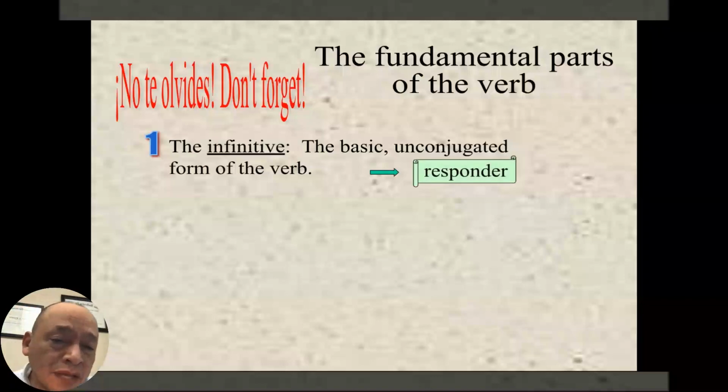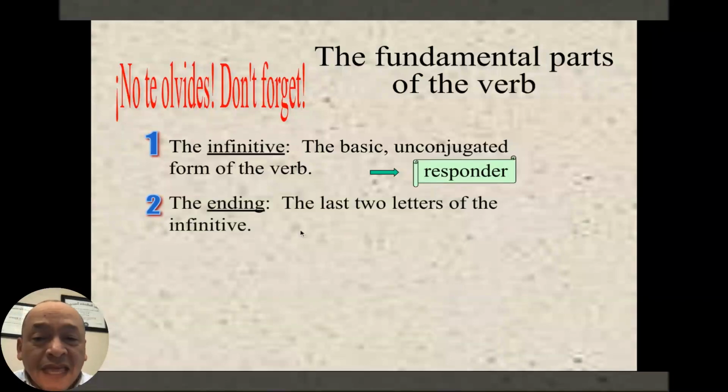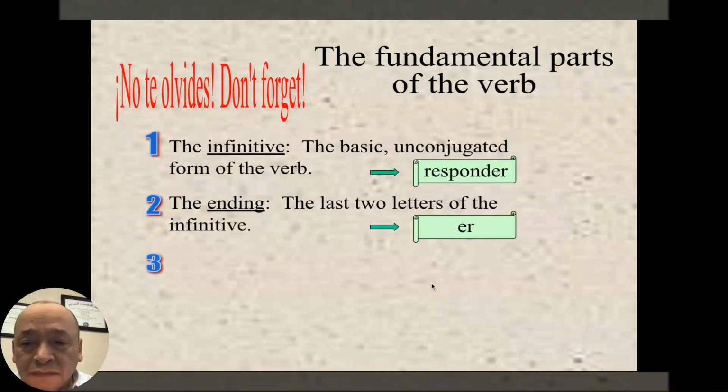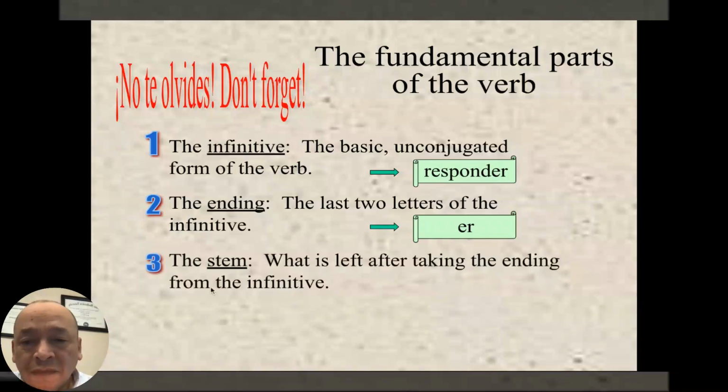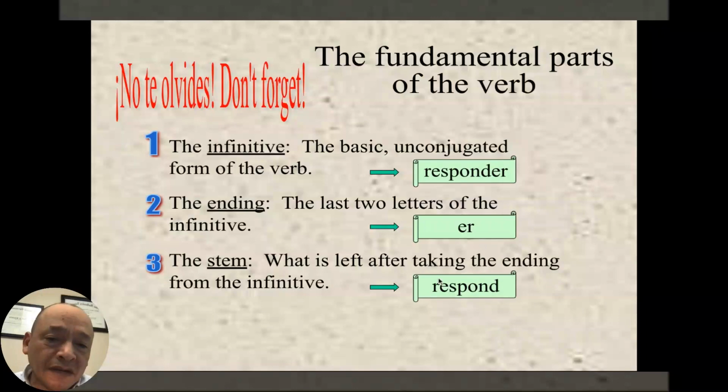Por ejemplo, responder. Second, the ending, the last two letters of the infinitive. That's the ER. And third, the stem of the verb is what is left after taking the ending from the infinitive. So respond.